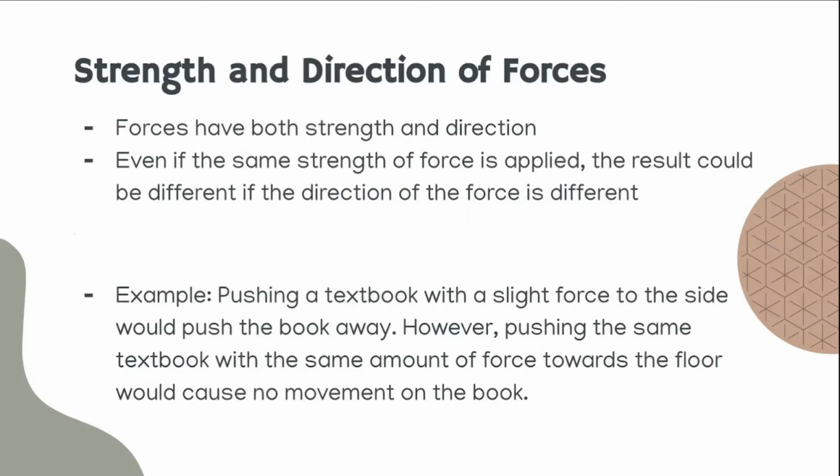Whenever a force is applied, there is always the strength and direction of the force. Every force has both strength and direction. Now, what does this have to do with forces? It is an idea that even if the strength of the force applied is the same, the result from the force could vary depending on the direction of the force. An example: pushing a textbook with a slight force to the side would push the book away. However, pushing the same textbook with the same amount of force towards the floor would cause no movement of the book.